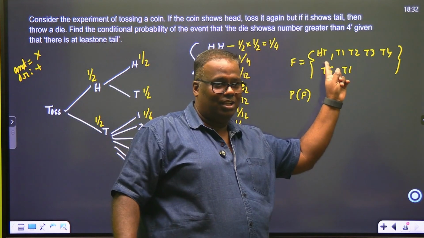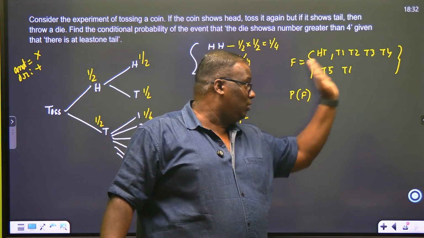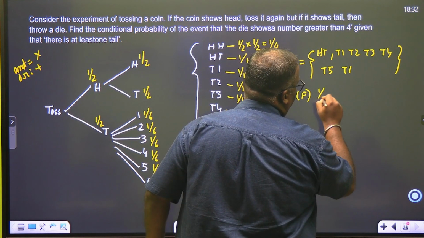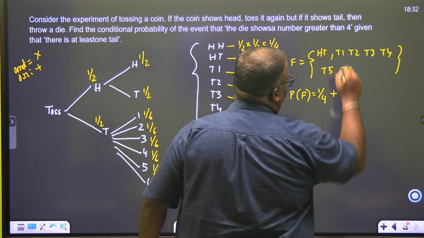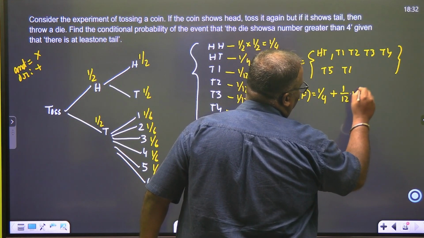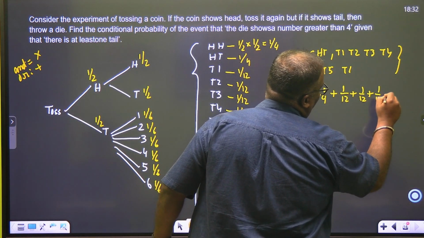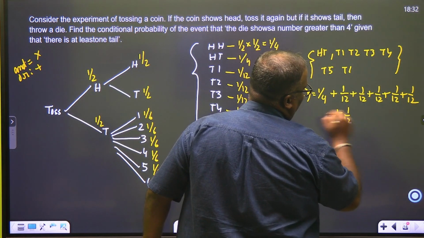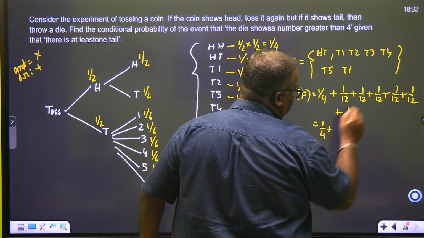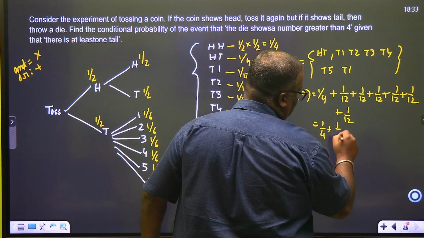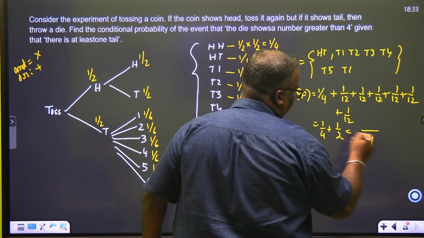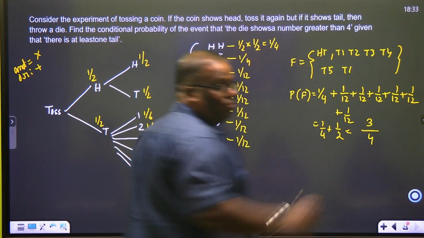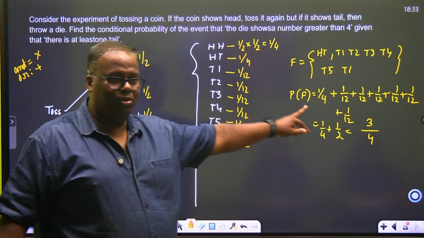Are you understanding? Neha, if you get a HT, you cannot get the others. So what is the probability? HT's probability is how much? 1/4. Plus, these become 1/12, 1/12, 1/12, 1/12, 1/12, 1/12, which is 1/4 plus 6/12, which is equal to 1/2. 4 is the LCM. So 4 divided by 4, 1, 2 divided by 4, 2. So 2 plus 1, 3/4 is this. Did you understand how I got this probability?